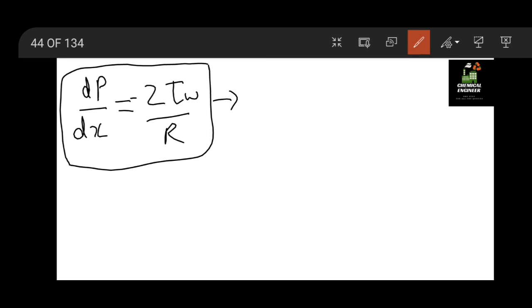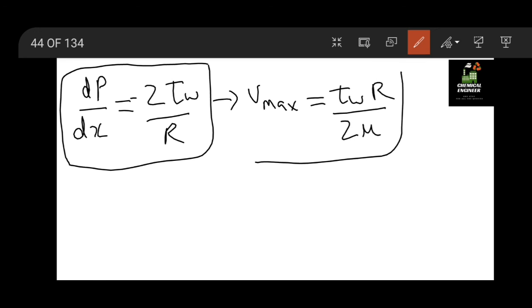From this we can get the velocity maximum at r equal to 0. So the maximum velocity is tau w R divided by 2 mu. So velocity is maximum at r equal to 0.